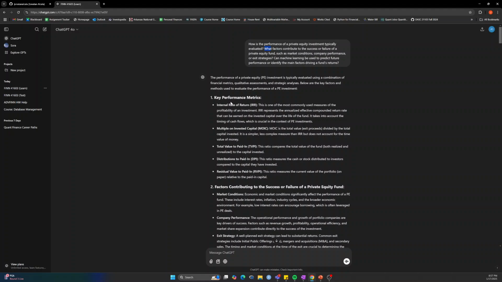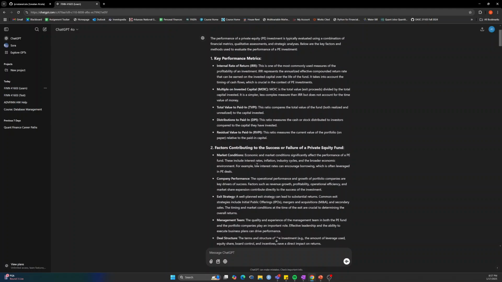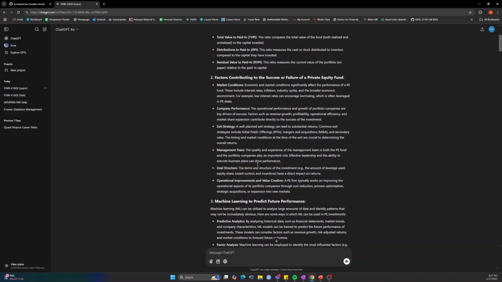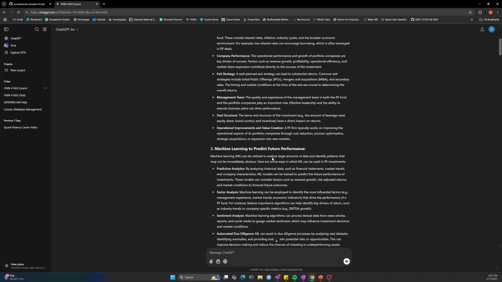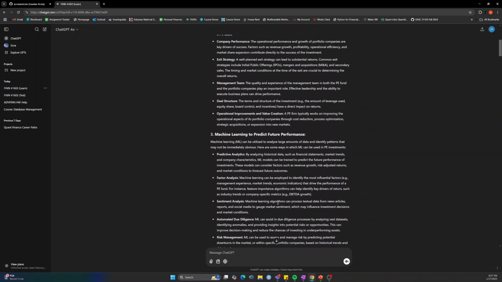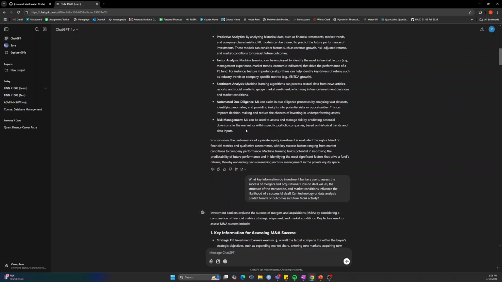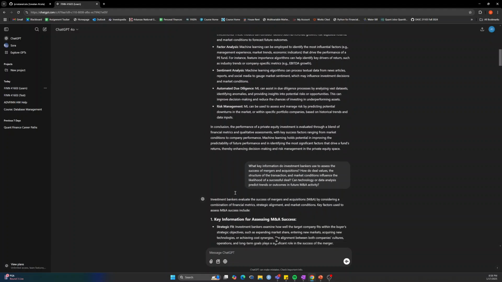It divided it into bullet points, and it gives me at least 5, usually 5 or 6 for every question. Here it gives me 5, and it tells me about things like internal rate of return, multiple on invested capital, total value to paid-in, things like that. And it gives me a short description. Then as we scroll down, it does the same thing for the other 2 sections of the answer. And then we go to the next question.